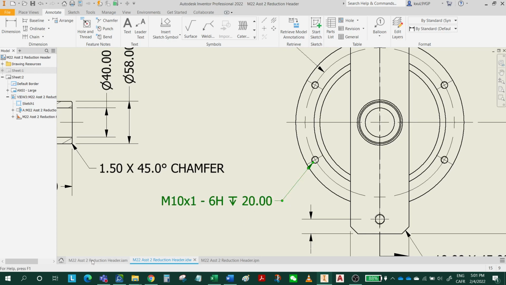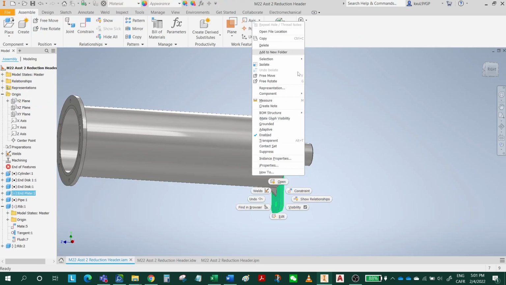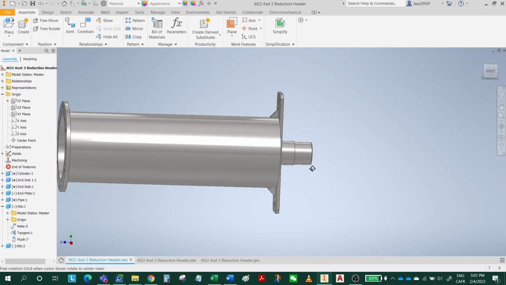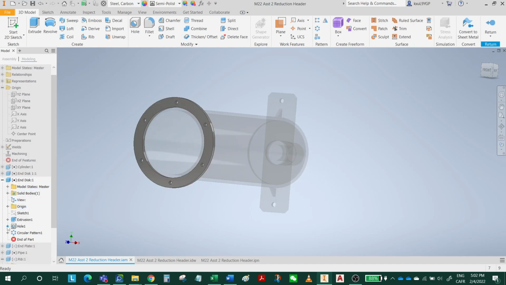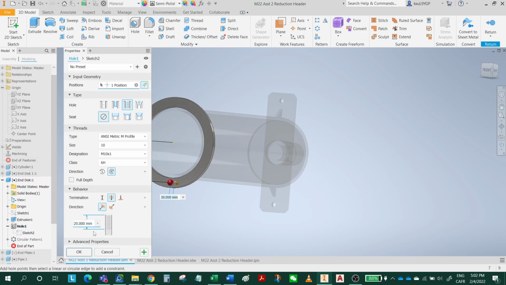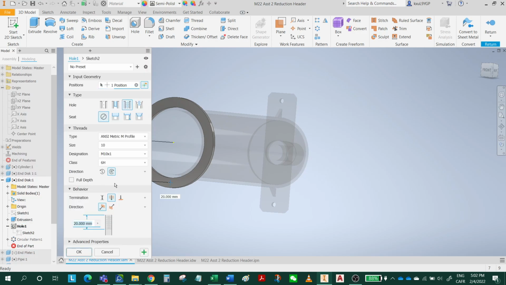I'm going to go back to the part and edit this. Double click to edit, or right click, edit feature. So this is not 20. It's going to be a full depth. Let's say 20. Let me see how I'm going to edit this. Edit feature. So this is a through hole.